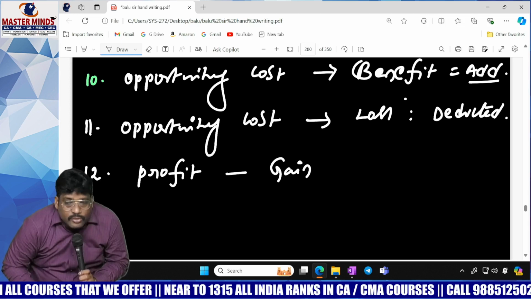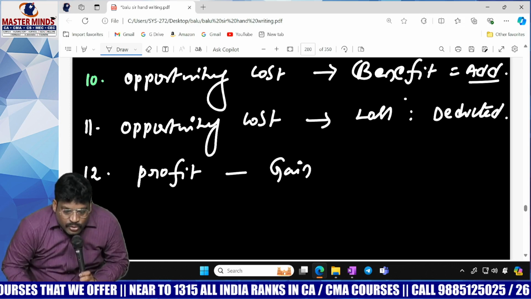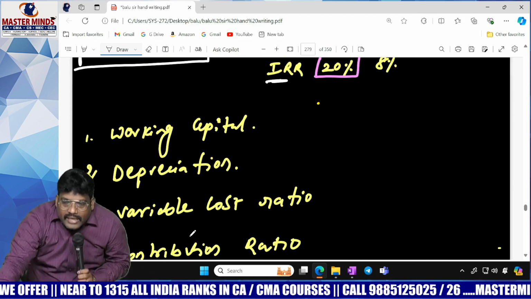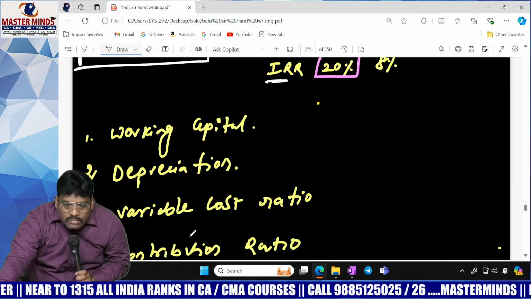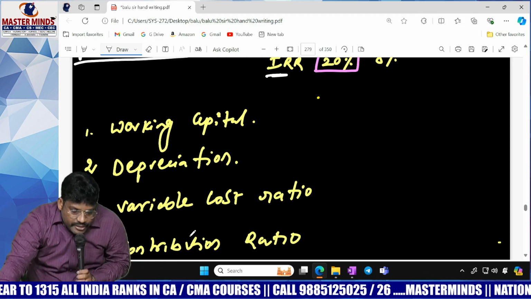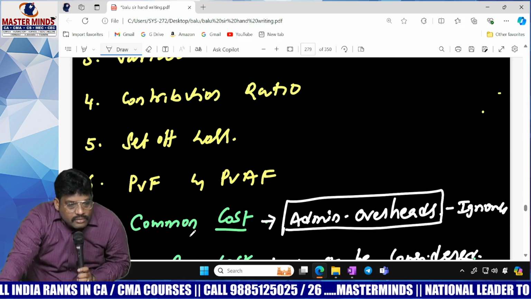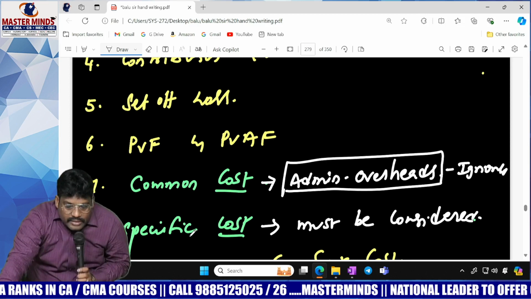Considering all the factors, you have to calculate NPV. Working capital treatment, depreciation treatment, variable cost ratio, contribution ratio, set off loss, and common cost.